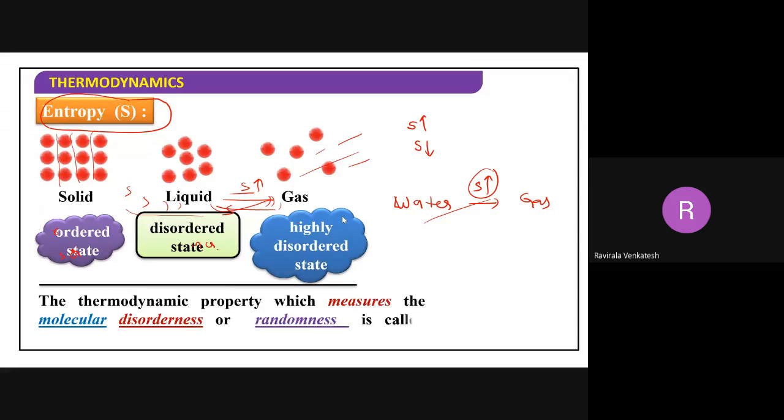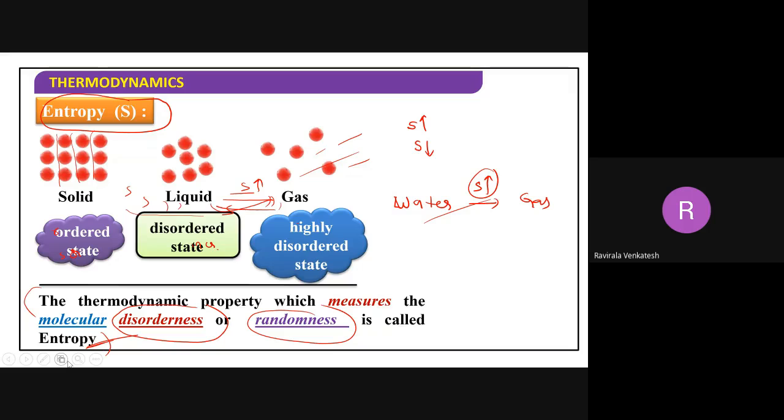The thermodynamic property which measures the molecular disorderness or randomness is called what? Entropy. This is in the form of a definition. Orderly I have given the definition. Disorderly, if we say, what happened? Degree of disorder is called entropy.